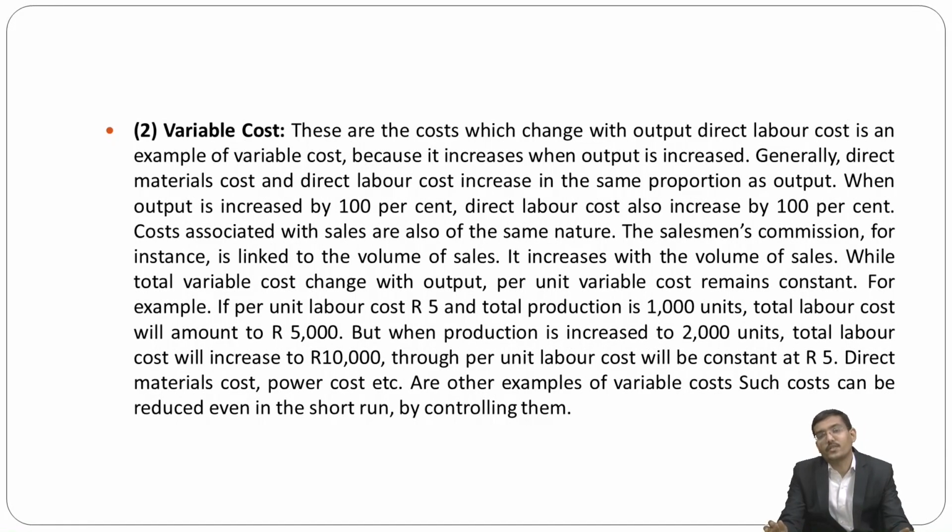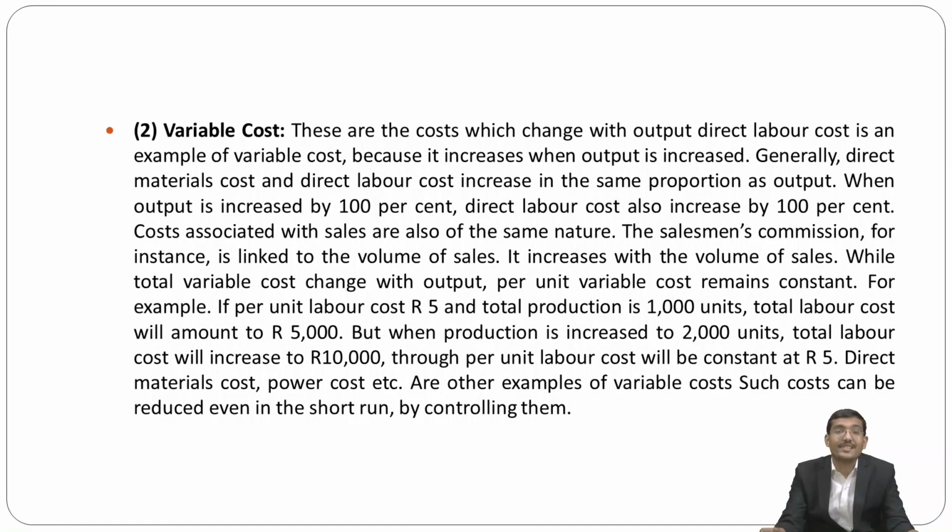The next cost is variable cost. These are the costs which change with output. Direct labor cost is an example of a variable cost because it increases when output is increased and decreases when output is decreased. Generally, direct material cost and direct labor cost increase in the same proportion as output.